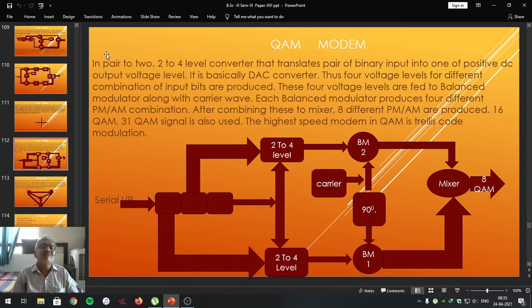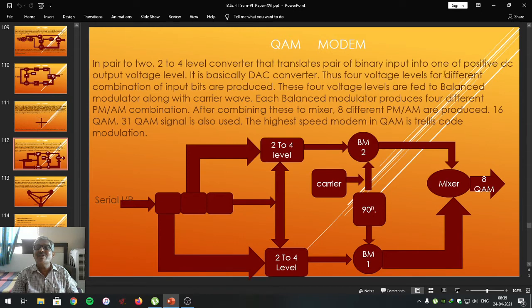Data is to be given to the serial shift register in pairs of 2. The 2 to 4 level converter translates a pair of binary inputs into one of the positive DC output voltage levels. For 00, 0 volt; for 01, some other voltage level, like that. It is basically a digital to analog converter.